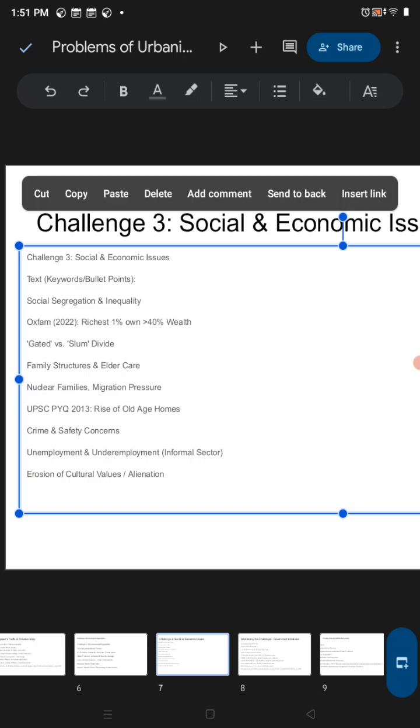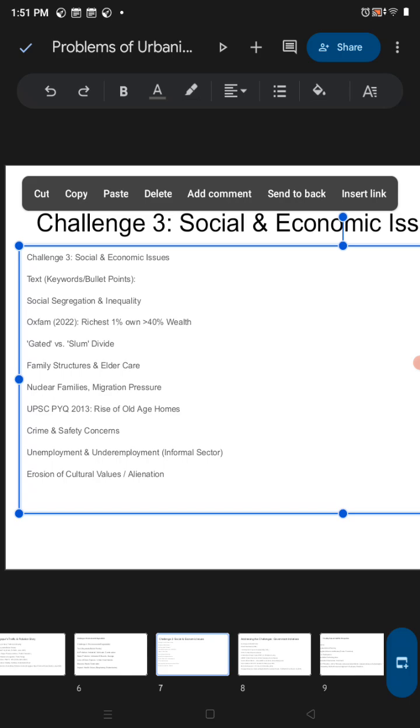So let's see what topics UPSC asked about in 2013. That is the rise of old age homes. Yes, old age homes are increasing because family structure is changing, and since people can't afford to take care of their older people, they shift them to old age homes.